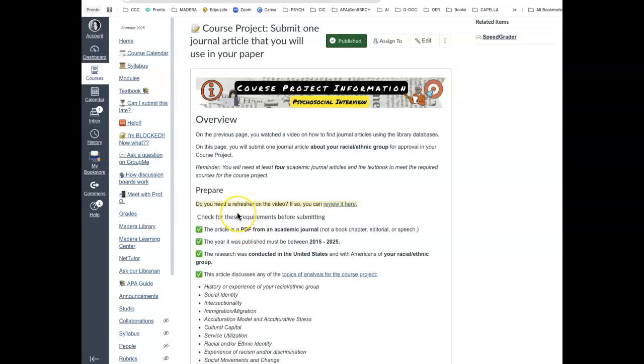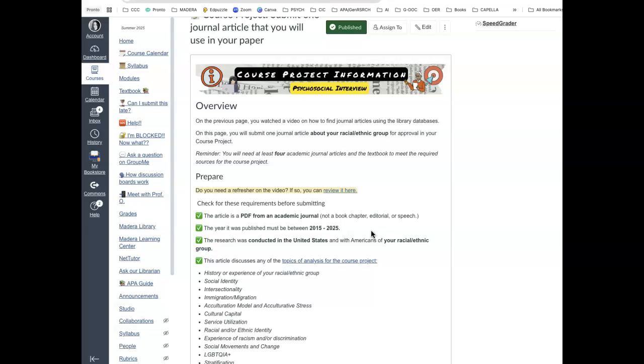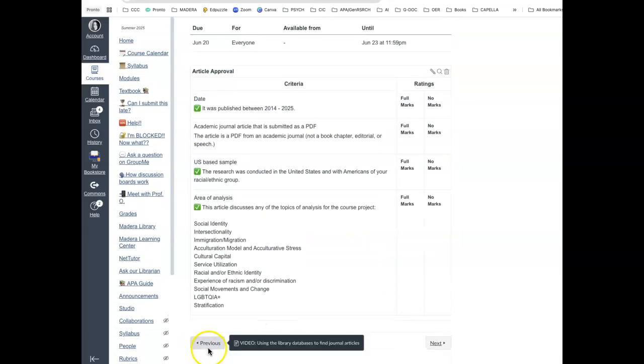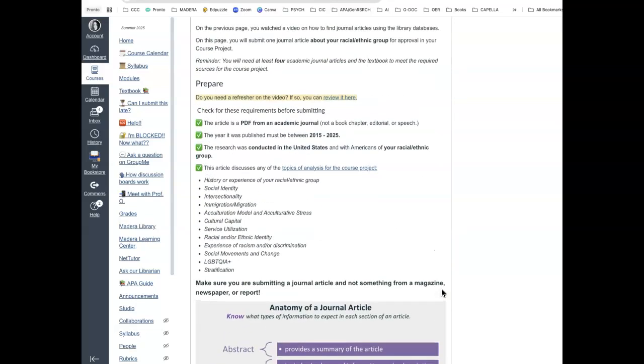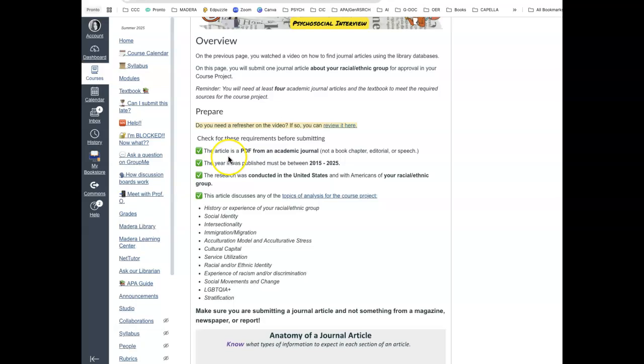On the previous page, you had a lot of information about journal articles and the kind of journal articles you need for this assignment. So if you're not sure what a journal article is, please go back to that page. You can just hit back down here at the bottom and review that information. Some of it is duplicated here. You must submit a PDF, not a link, not a permalink, not a paper with a link on it. I want the actual PDF of the journal article.